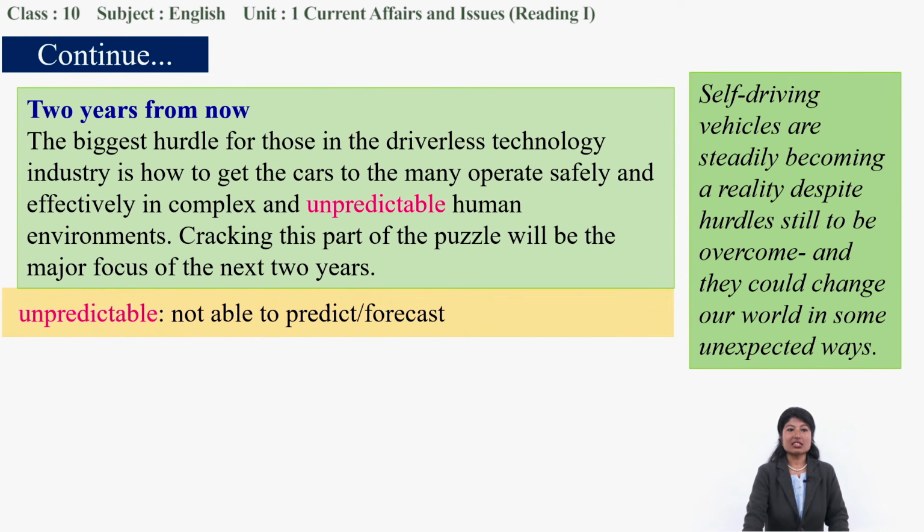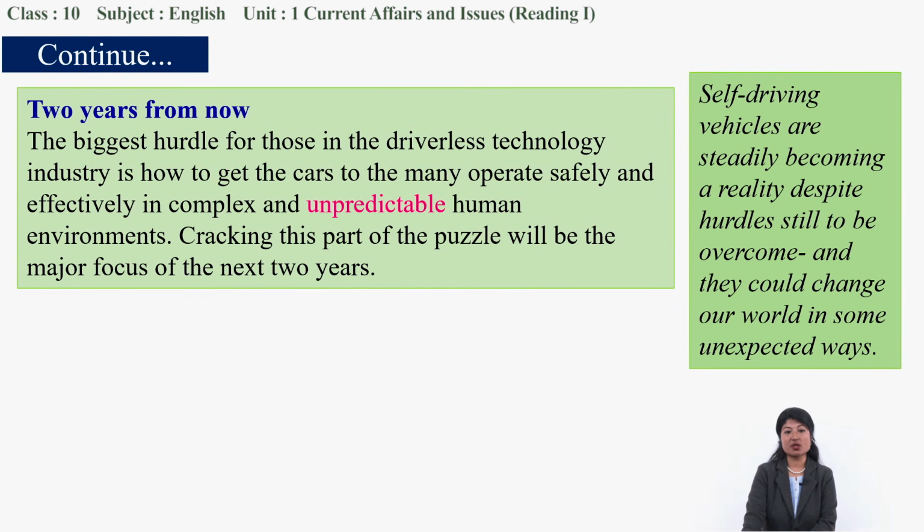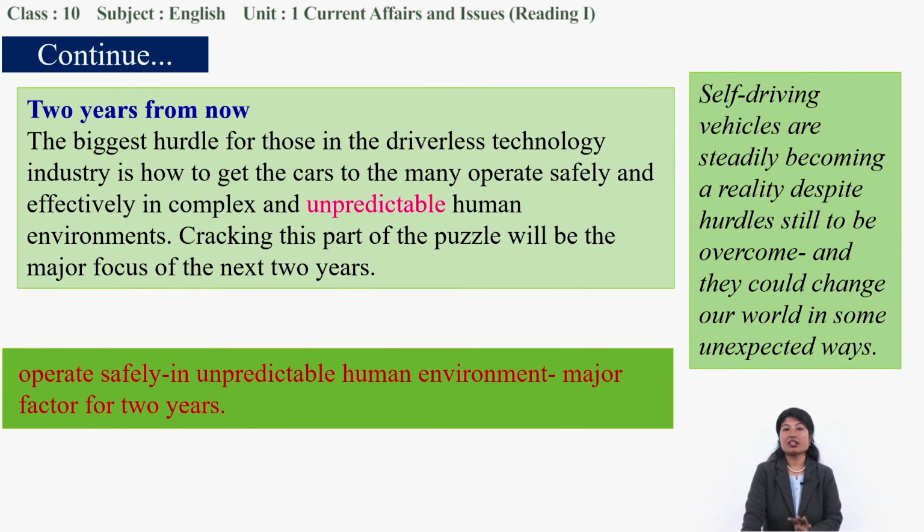So this kind of human environment is a problem the driverless car has to crack. Cracking this part of the puzzle will be the major focus of the next 2 years. Operating safely in an unpredictable human environment is the major factor for the next year.